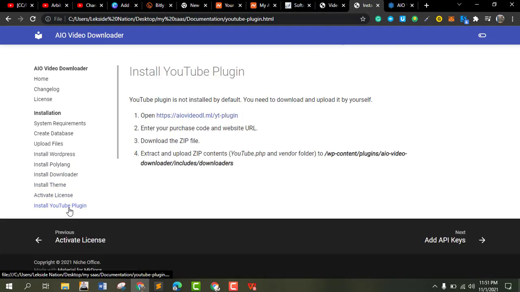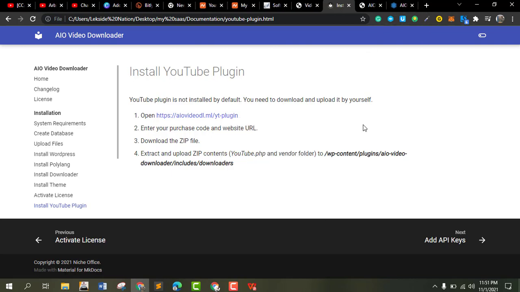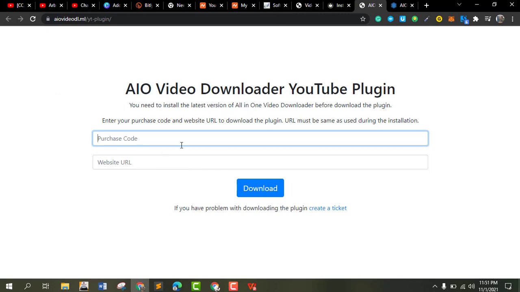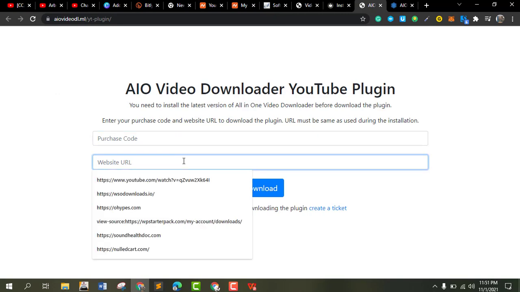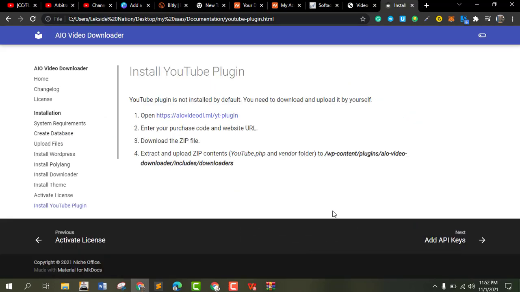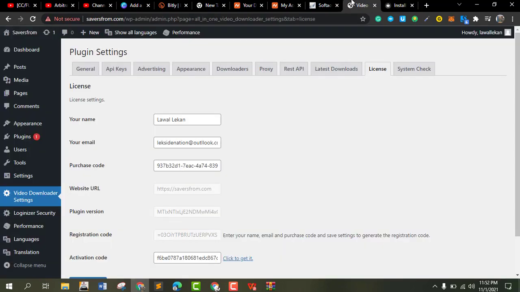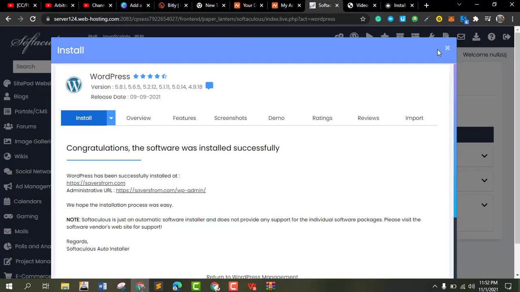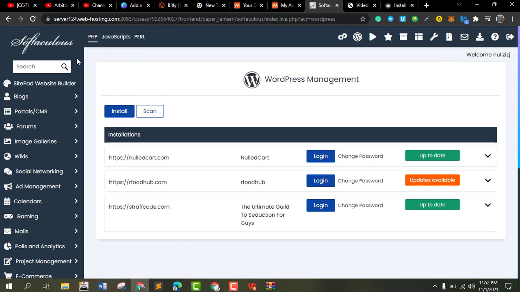So the next thing is to install the YouTube plugin. So I'm going to open this. We're talking about the purchase code. So I'm going to pause this video here and input my purchase code. So it says I should extract and upload the zip content, PHP and vendor folder, to WP content, if you don't include downloader. So I think we have something to do, and I'm just going to open cPanel again.